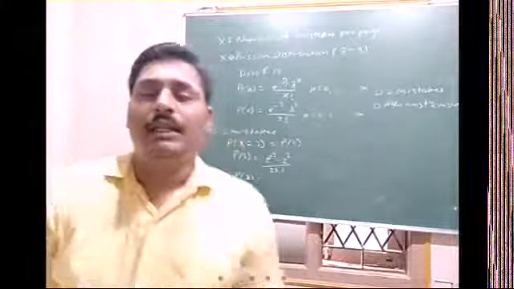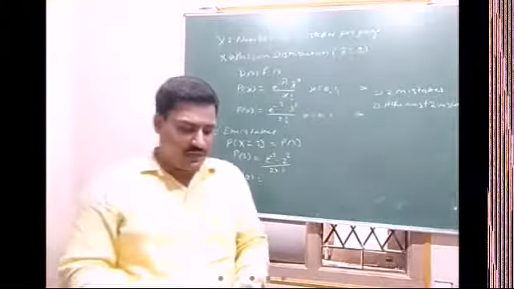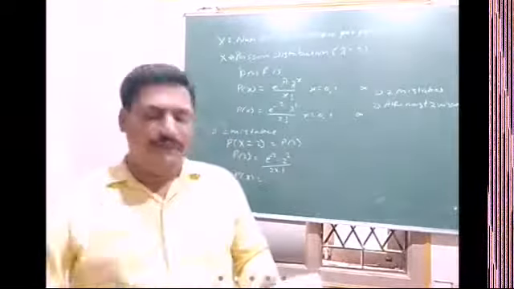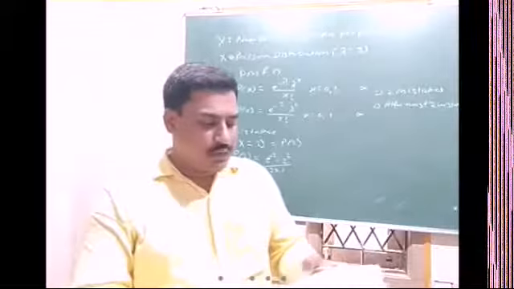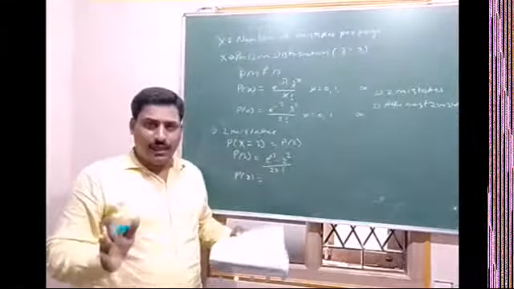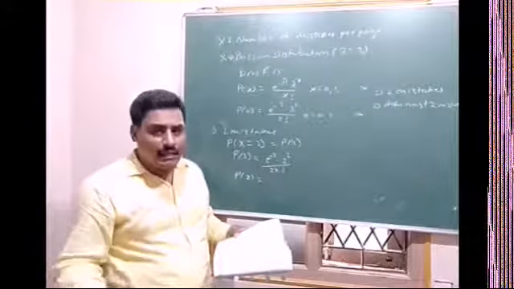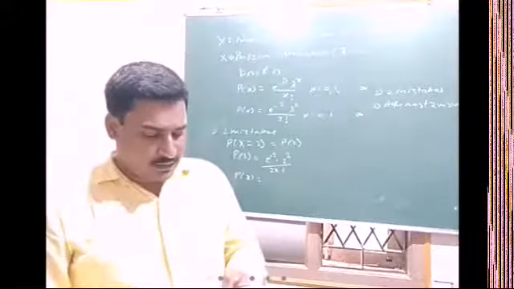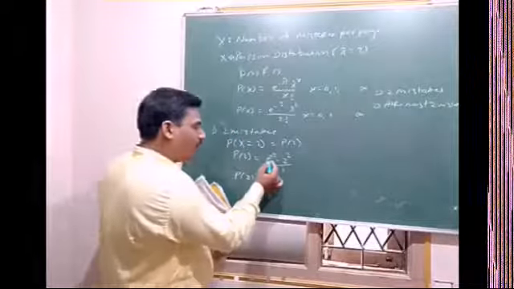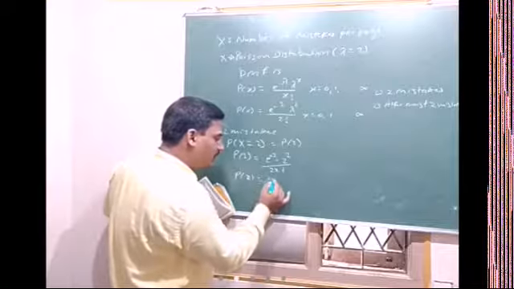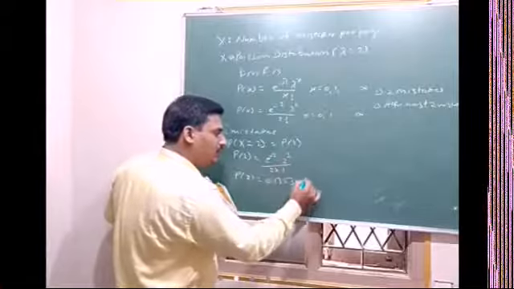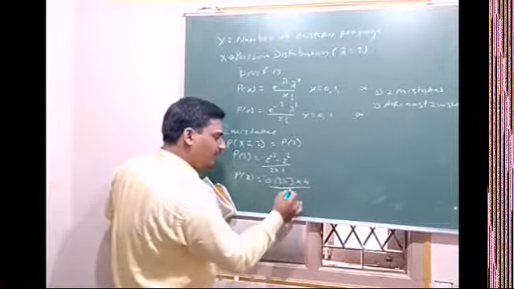So let us check the table value for e raised to minus 2. In the table, from the first column lambda, go to number 2 there. So exactly 2 is there, not 2.12 or like that. So in the immediately next column, it is 0.1353. So the value for e raised to minus 2 is 0.1353, into 2 raised to 2 is 4, divided by 2 factorial is 2.